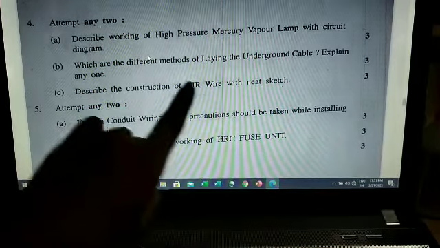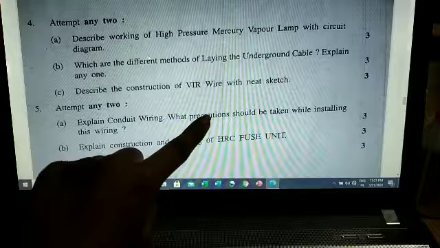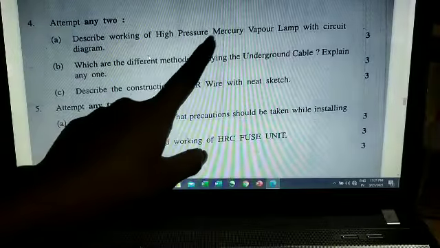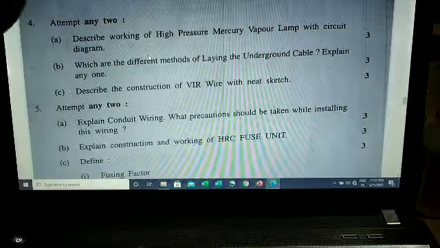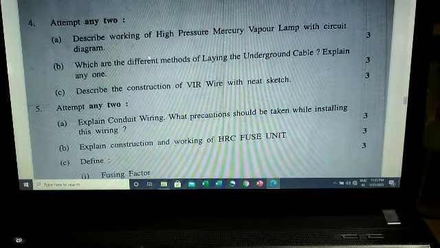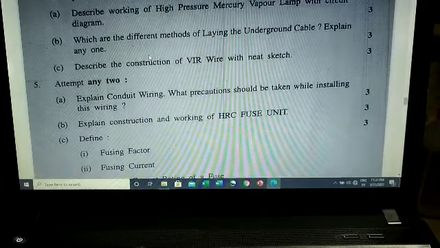From wiring, VIR wire is also asked many times. Just remember, VIR wire is also asked many times. High pressure mercury vapor lamp is also asked many times. So just remember, whatever the questions are repeated, you have to do the same.